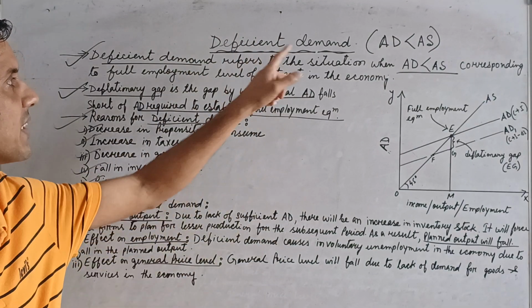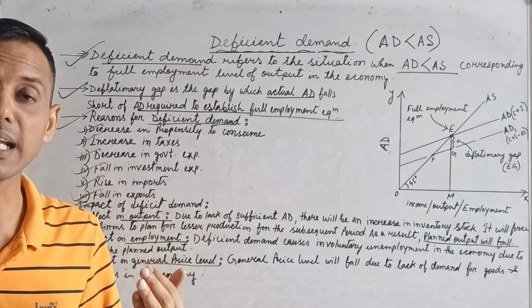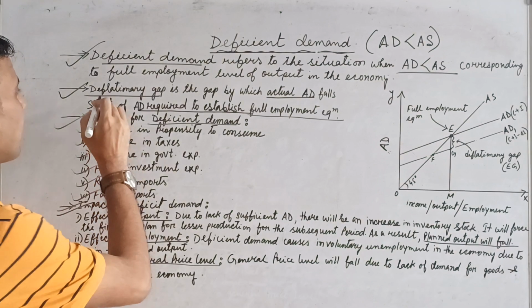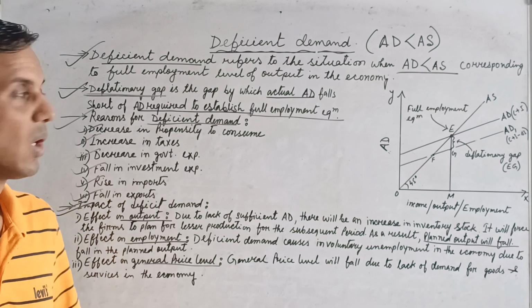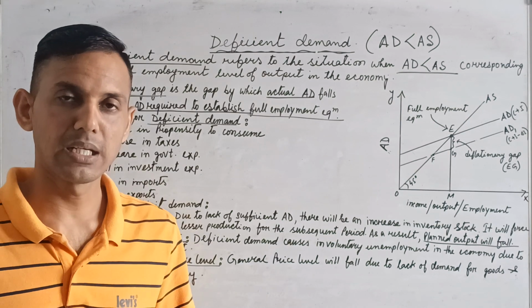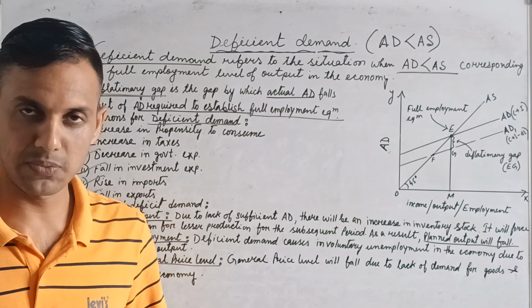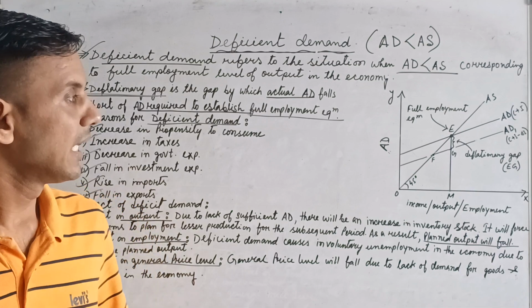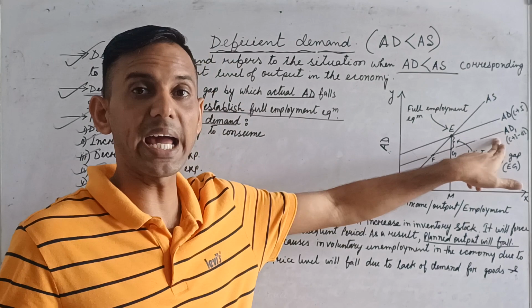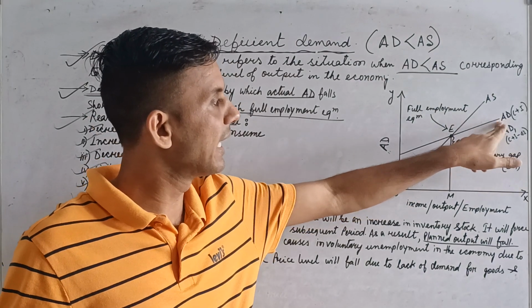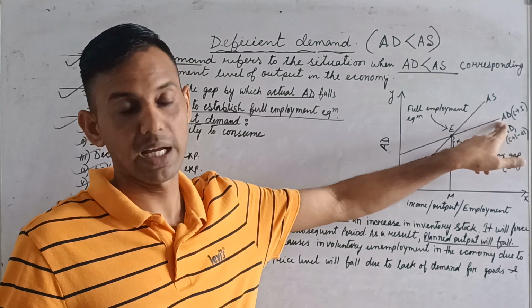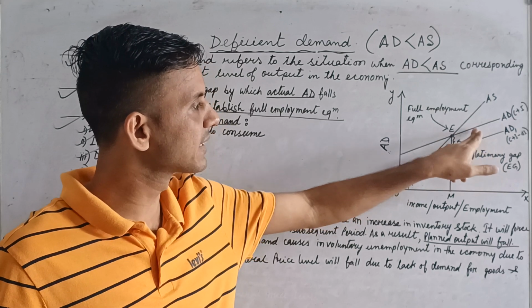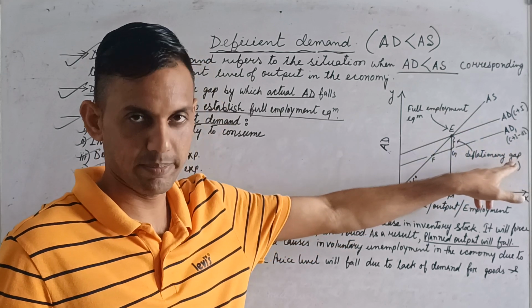So quickly you see what is deficient demand. When aggregate demand is less than aggregate supply. Because of deficient demand, deflationary gap arises. What is deflationary gap? The gap between actual aggregate demand curve and aggregate demand required for full employment. In our example, AD1 is the actual aggregate demand and AD is the aggregate demand required for full employment. So we have seen that this gap EZ is called the deflationary gap.